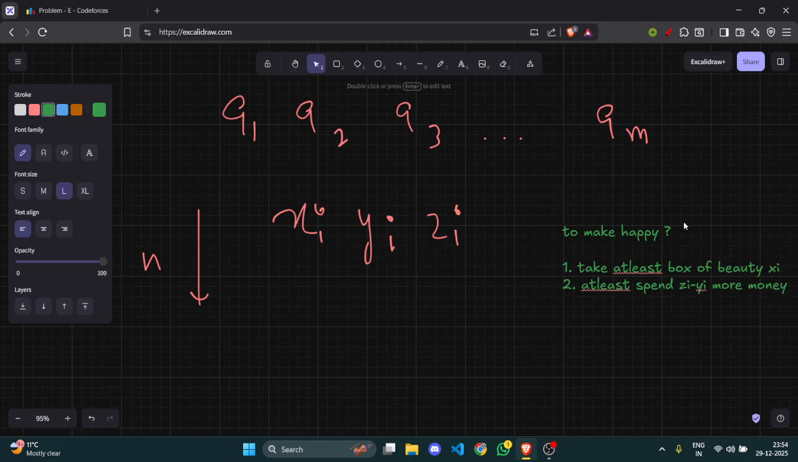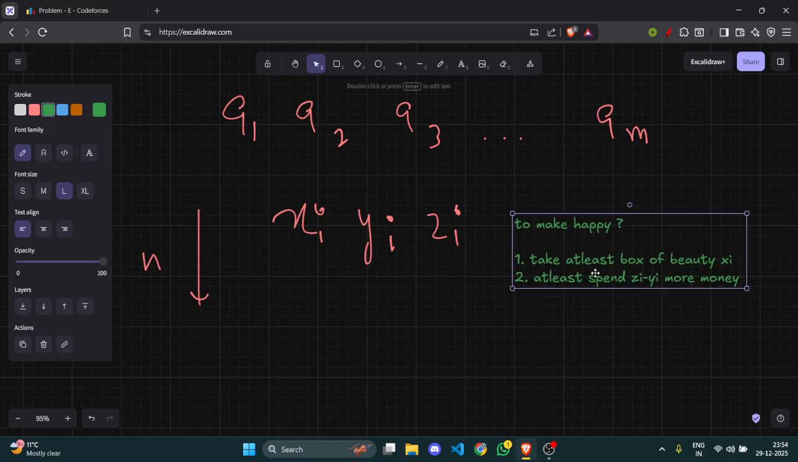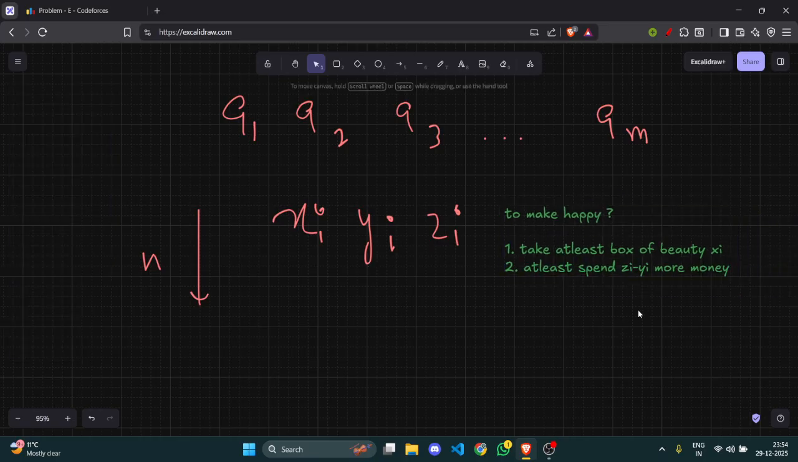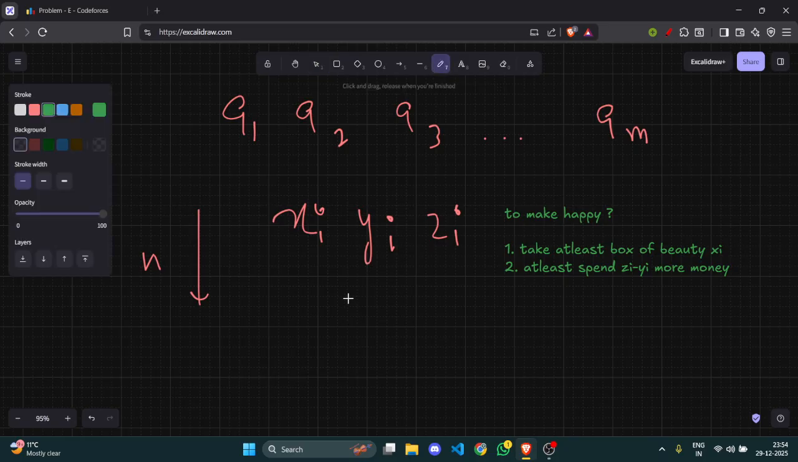What's this? We have already spent yi money on their gift, but they would be happy if we spend zi money on them. So to make them happy, what more do we need to spend? If we have spent 3 rupees on them, but they would be happy if we spend 5 rupees, how much more do we spend? 2 more rupees. So these are the two constraints. First of all, the money is fixed.